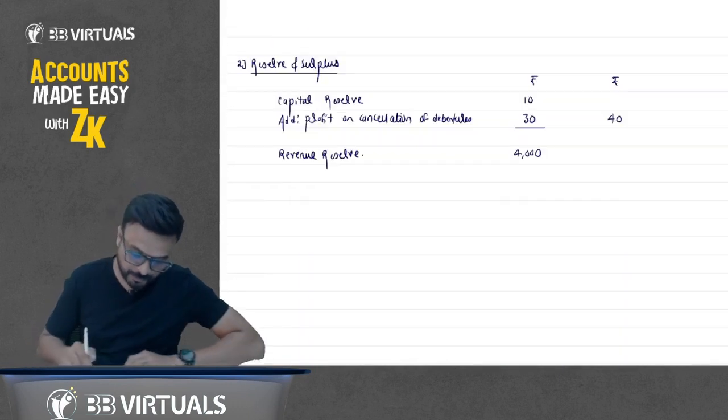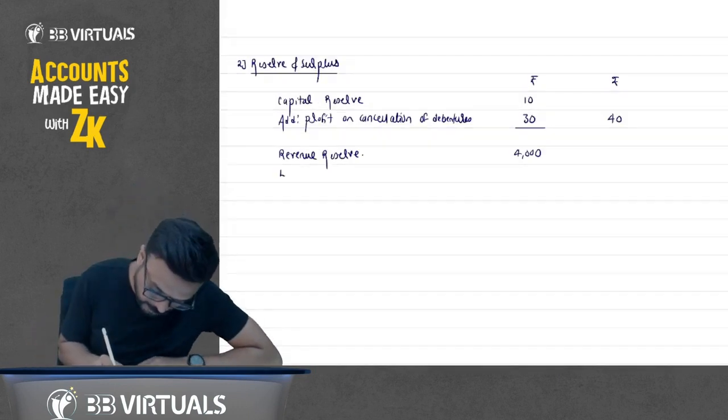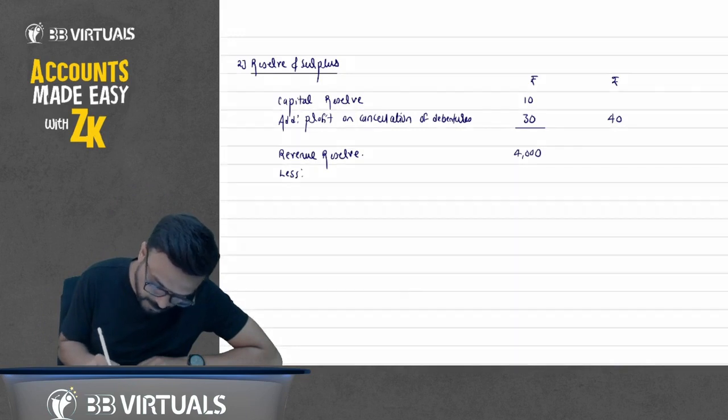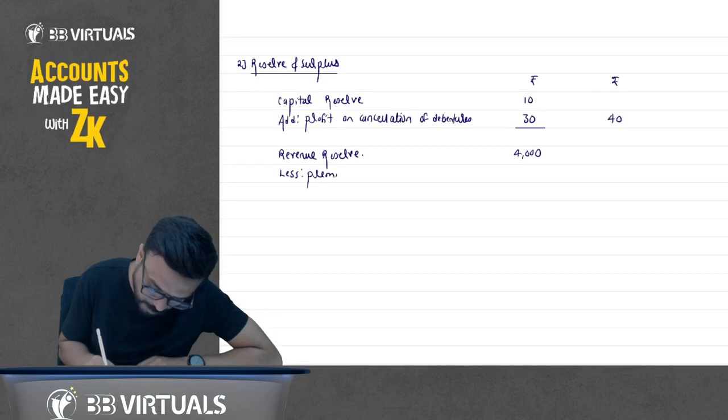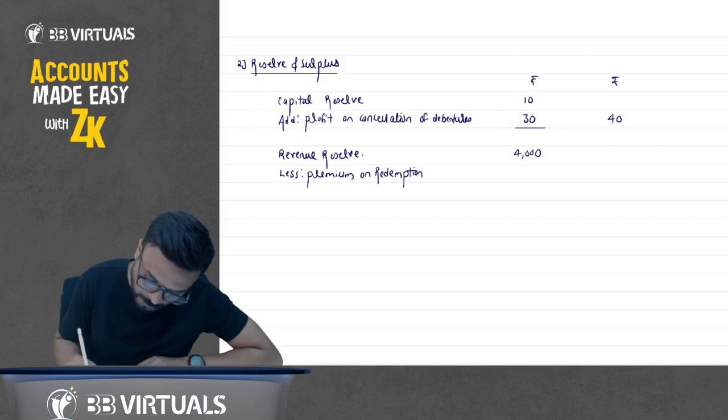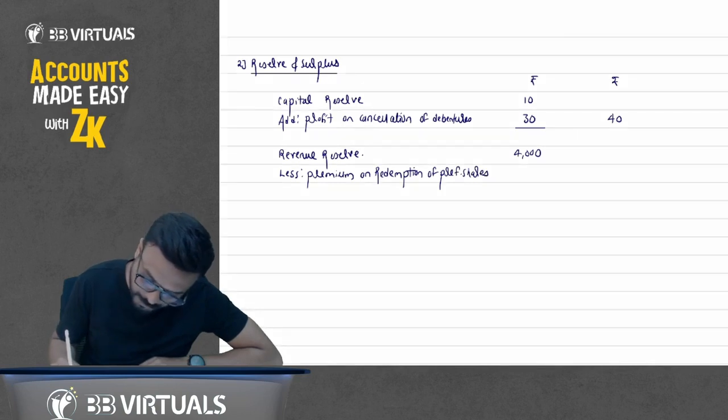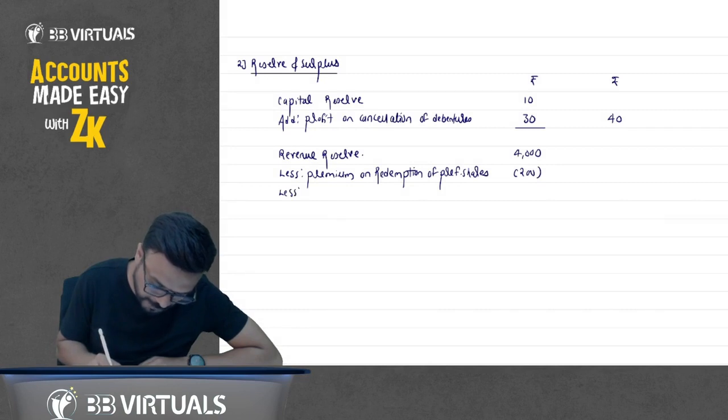So write down here less premium on redemption of preference shares. How much? 200. Then you have transferred to CRR also.